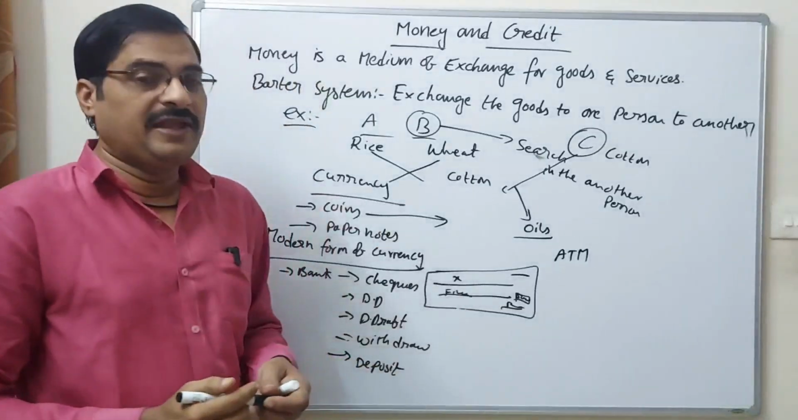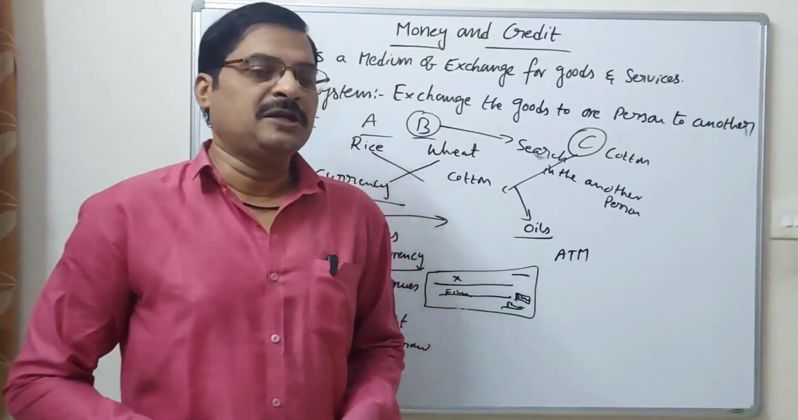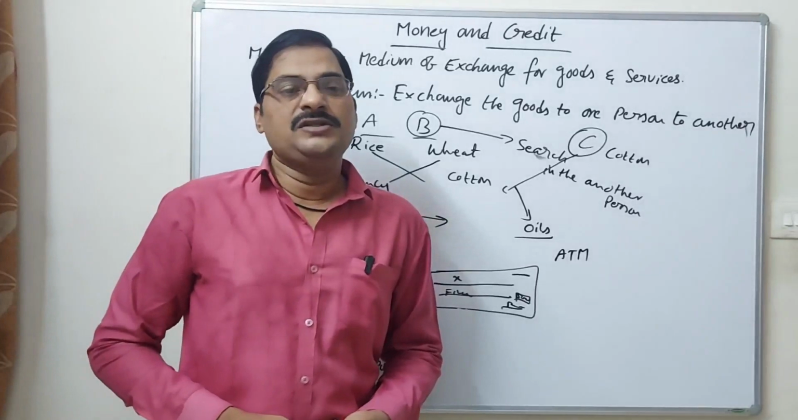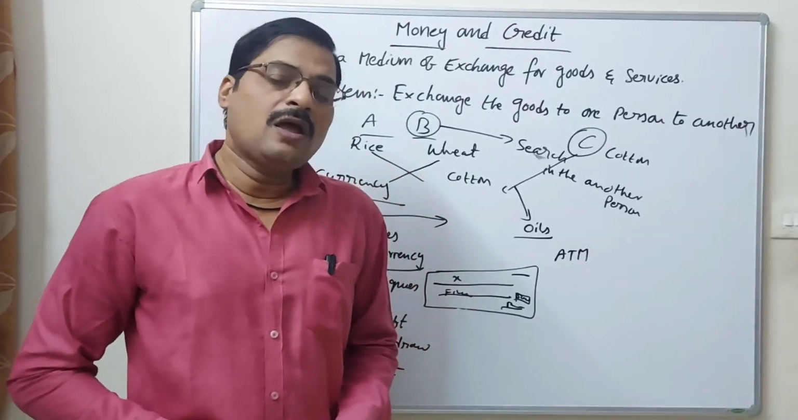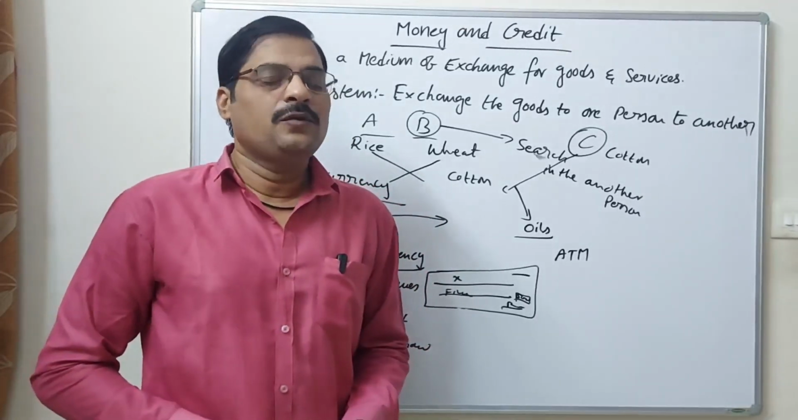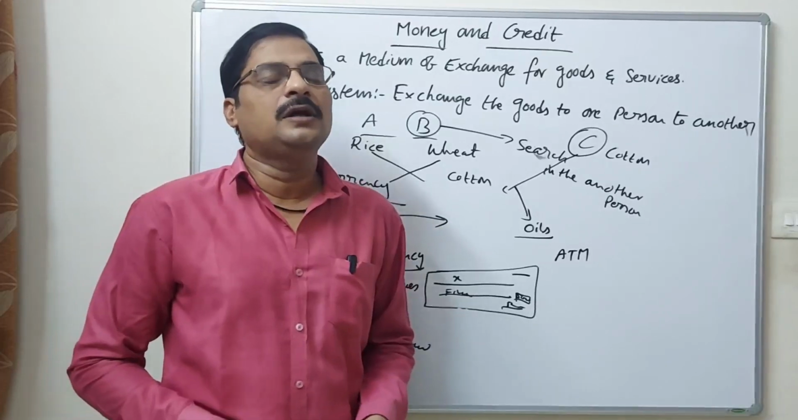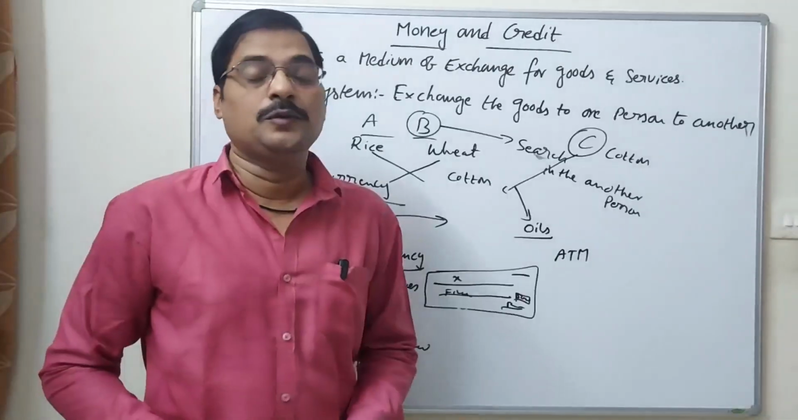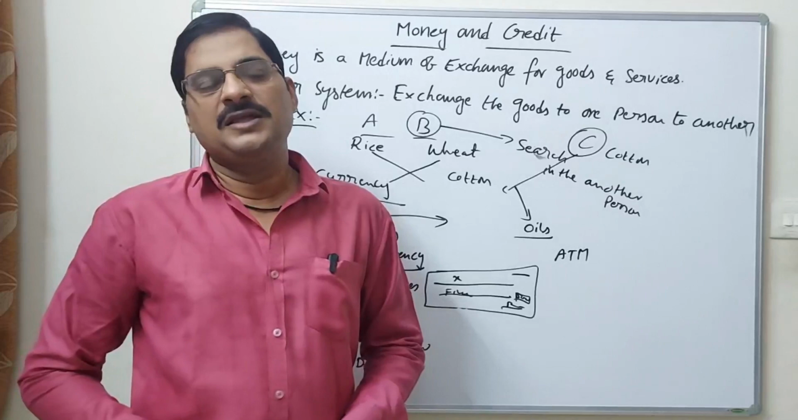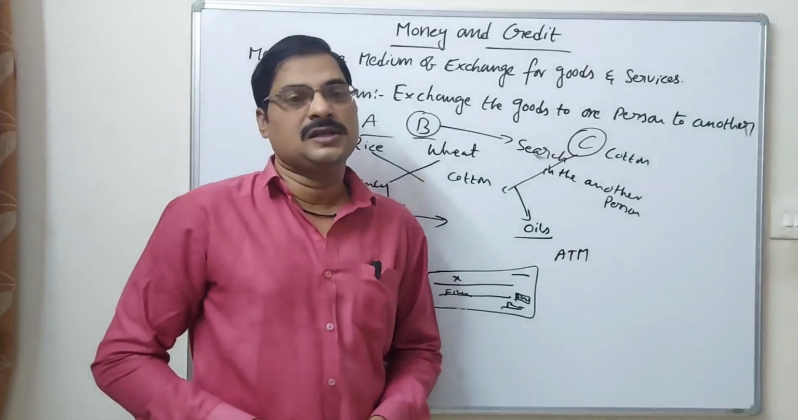ATM. What is the meaning of the ATM? Automatic teller machine. It is a machine which helps you withdraw money. Otherwise, we can also deposit money. These are modern methods of banking.